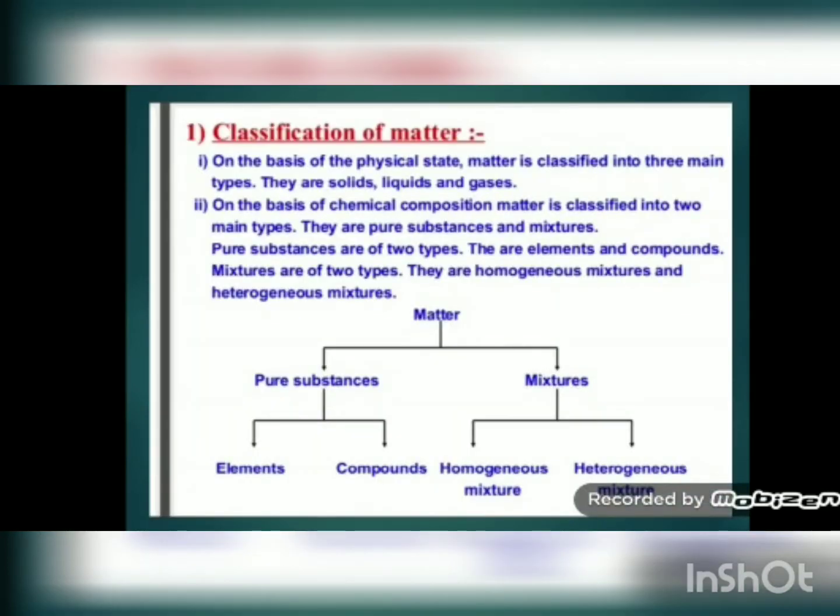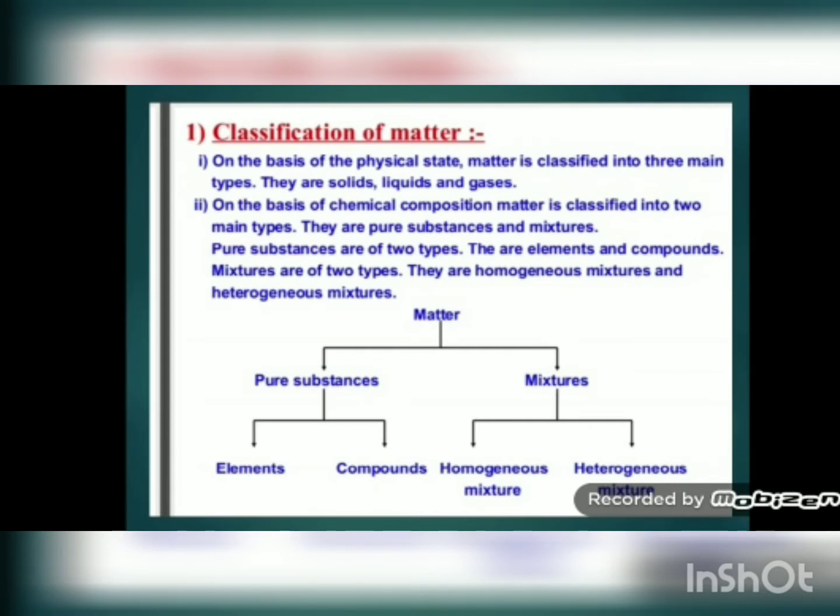Now in the first chapter we have already studied the definition of matter. What is matter? Matter is anything that occupies space and has mass. So whatever things around us like table, chair, air, water, all these things are matter. Now in this chapter we will learn something more about matter.